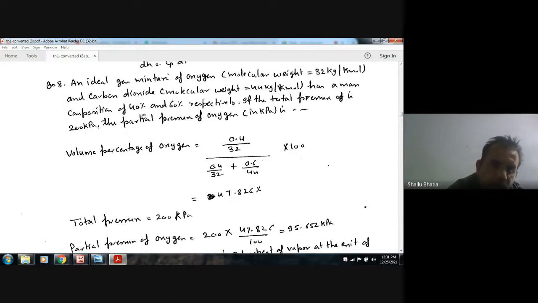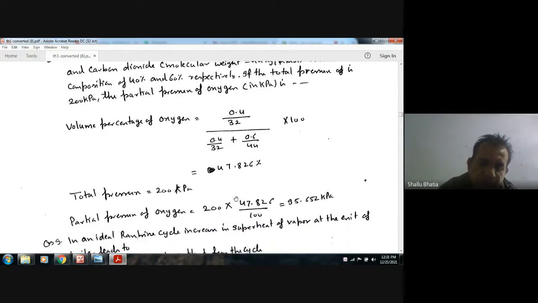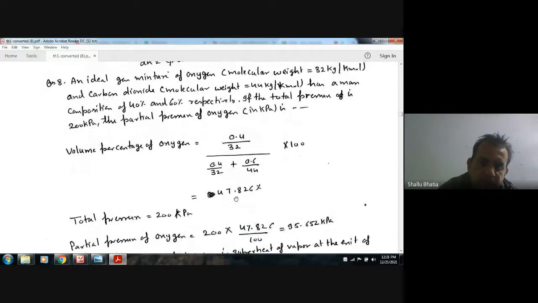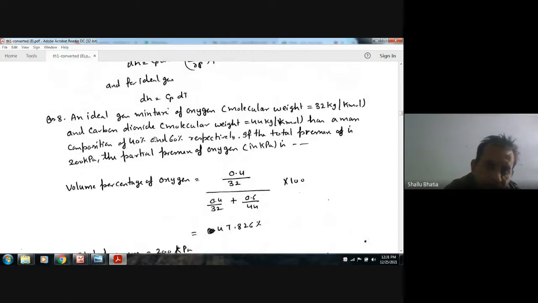So the volume percentage of oxygen is 0.4 divided by molecular weight, divided by the sum of the percentage of oxygen divided by molecular weight and the percentage of nitrogen divided by molecular weight. Or we can get the volume percentage of oxygen as 47.8. Now the total pressure is given as 200 kPa.